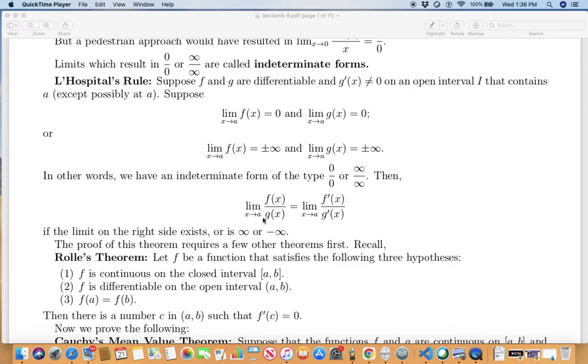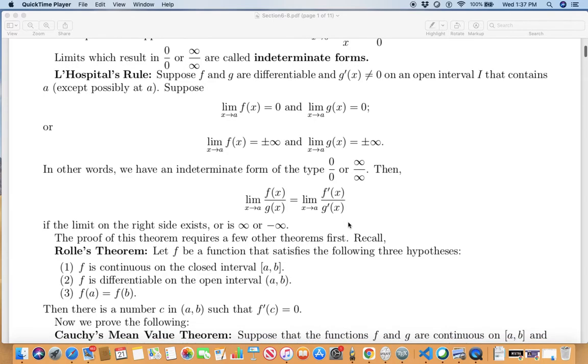So the limit as x approaches a of f(x) over g(x) is the limit as x approaches a of f prime(x) over g prime(x). Alright, so L'Hôpital's rule assumptions are that f and g are differentiable and the derivative of g is non-zero on an entire open interval I that contains a, except possibly at a.